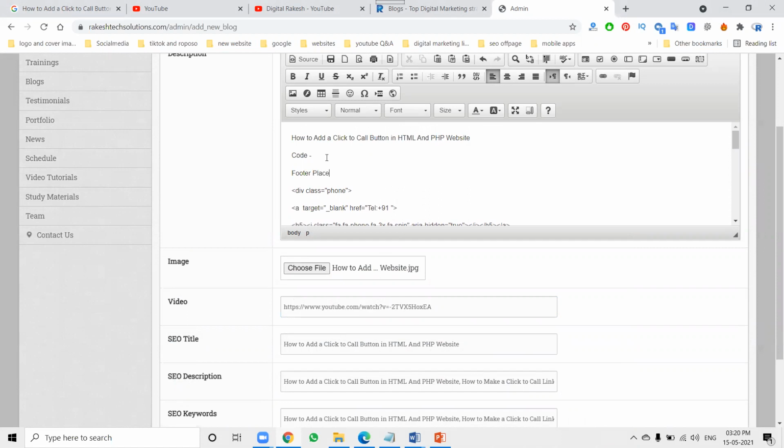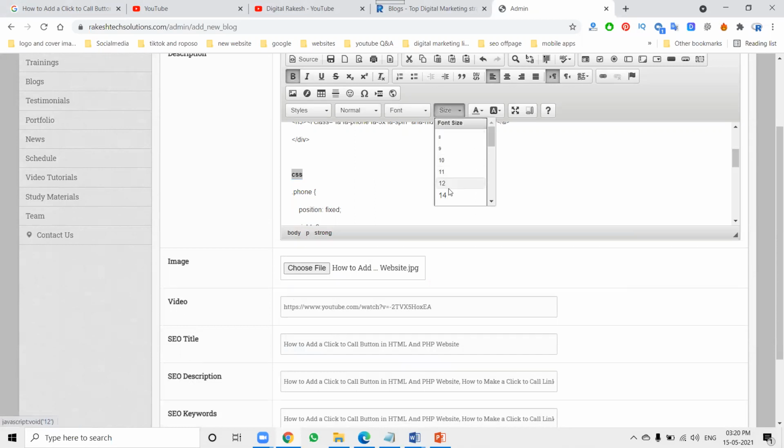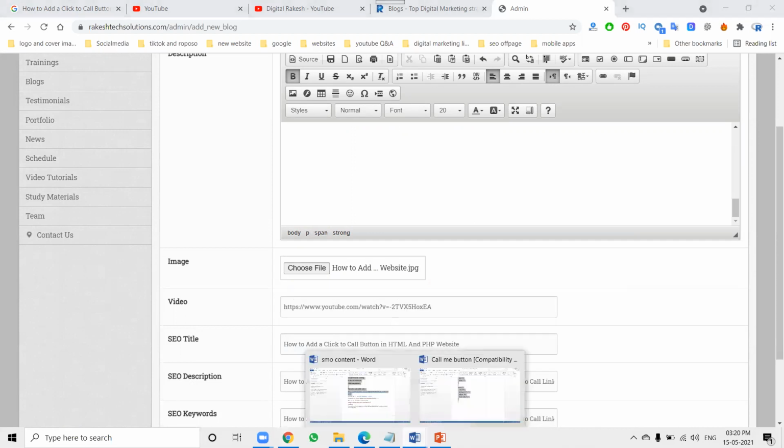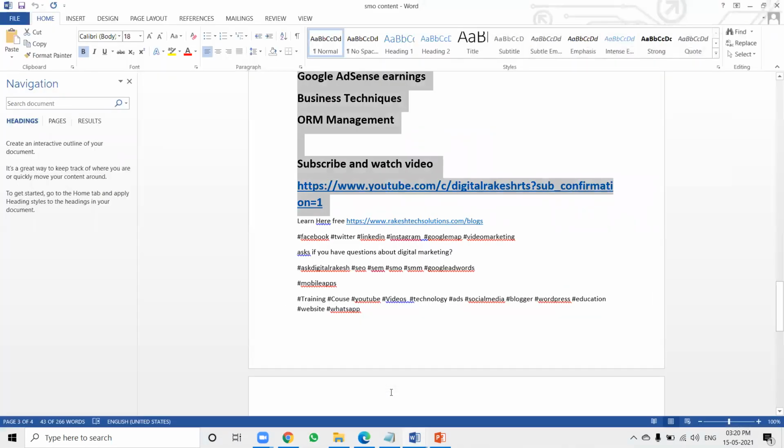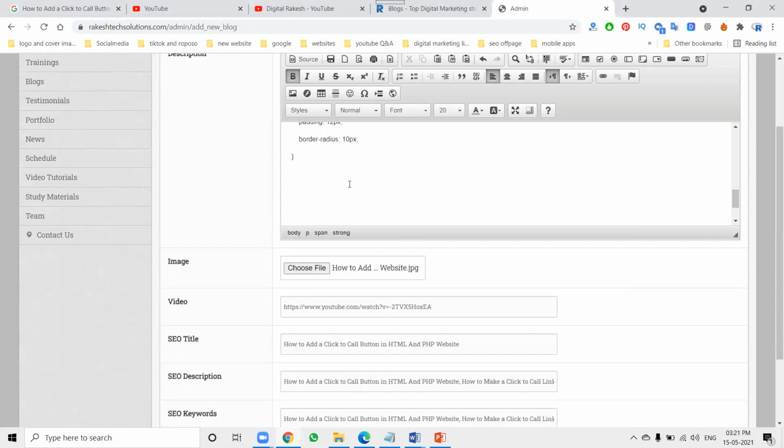So the code will be placed in the footer place. What are the code you mention? Everything will be highlighted on the particular headlines. Okay. Next, what are the content you will be preparing here, the content you publish here?